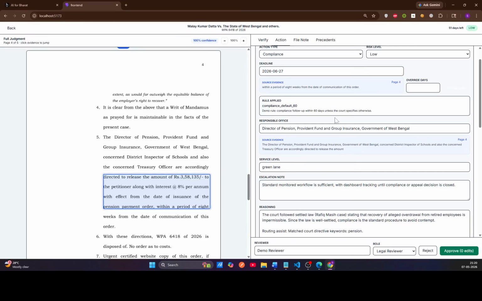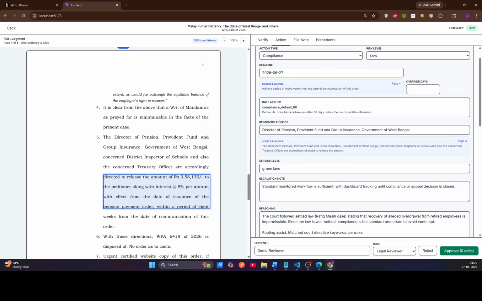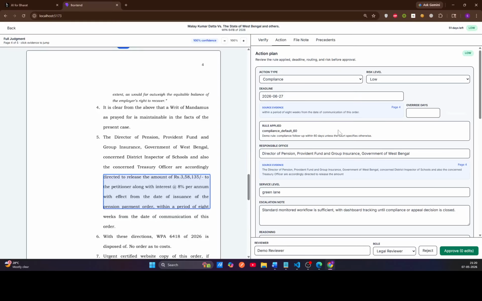On the action tab, we can see that the AI has created an actionable government workflow. Here we have the action type of compliance, the risk level, and the deadline, which is calculated deterministically using the Limitation Act rules and is not guessed by the AI. The reviewer can also override the deadline. Here I'm typing 14 days, and the system records this with the rule basis.